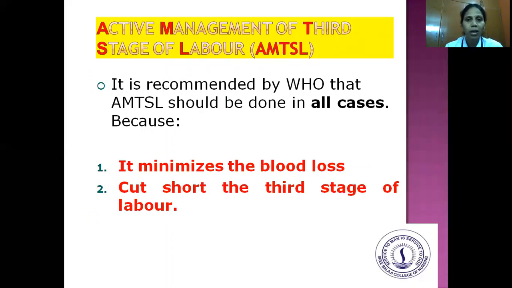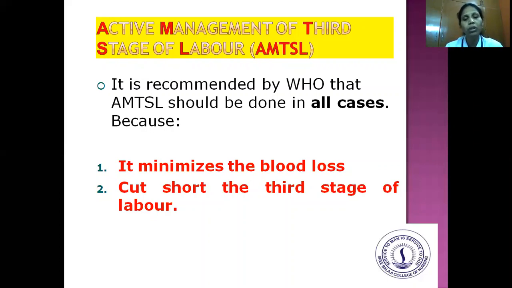What do you mean? What is AMTSL? It is the active management of third stage of labor. It is recommended by WHO that active management of third stage of labor should be done in all cases. It should be done for all the pregnant mothers. Why is it necessary? Because it minimizes the blood loss. It cuts short the third stage of labor.